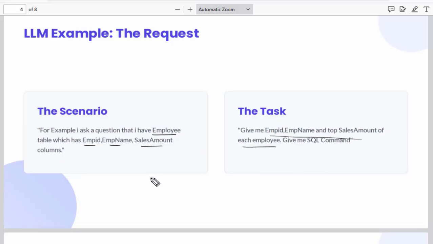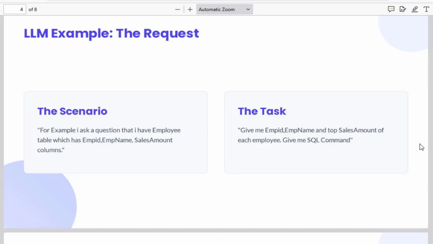If you Google search, it may give you the link of a website explaining how to get the top sales of each employee, but it is not necessary you will get the same column names. The table name will be different, the column names will be different, but what this LLM will do is generate the output based on my requirement.